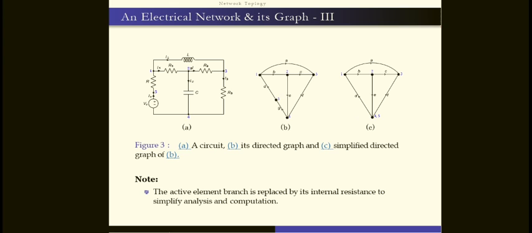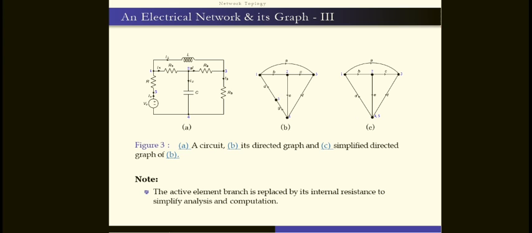Then there is a directed graph here, and the simplified directed graph in diagram C. You may observe how we reduce the given graph like this. 4 and 5 will be closed at one point. So this is 4 and 5, 1, 2, 3 like this.